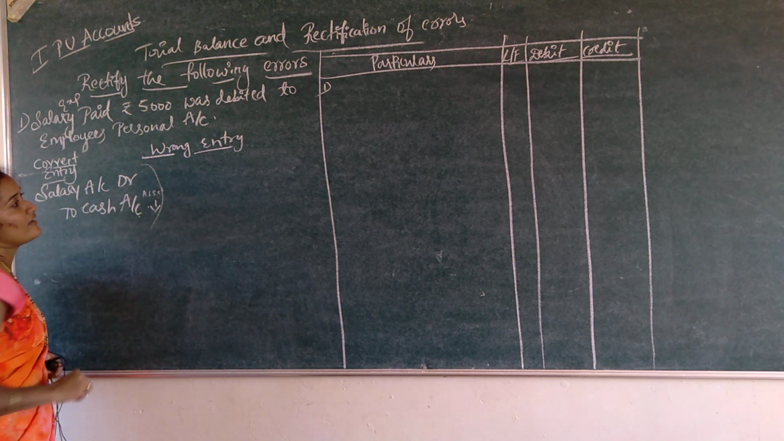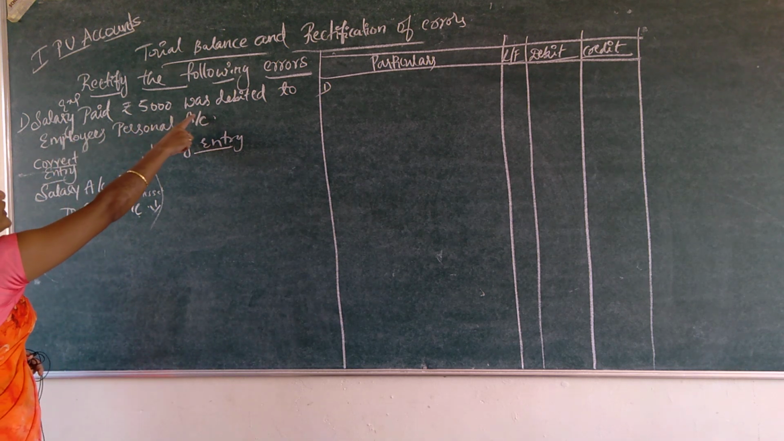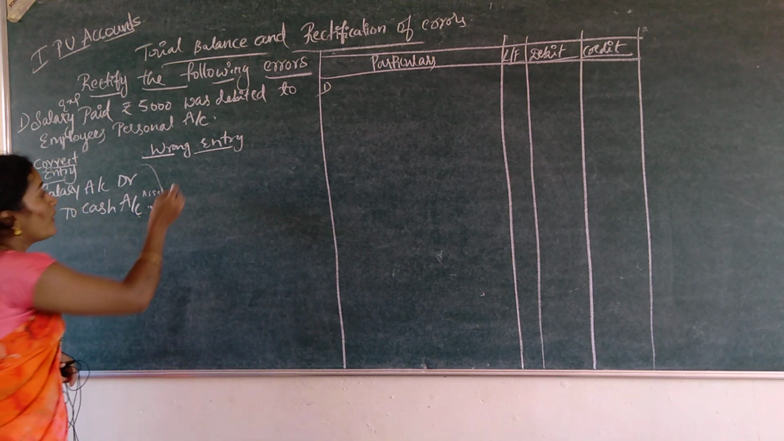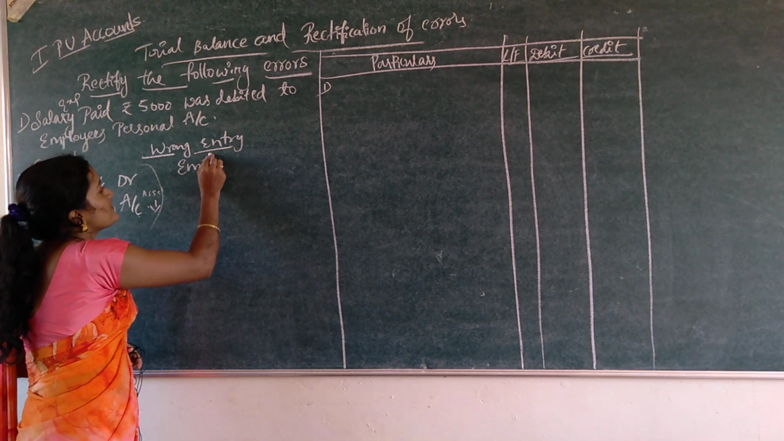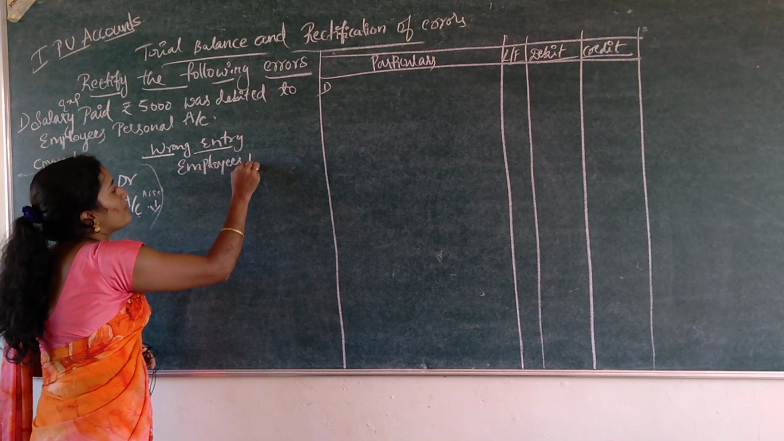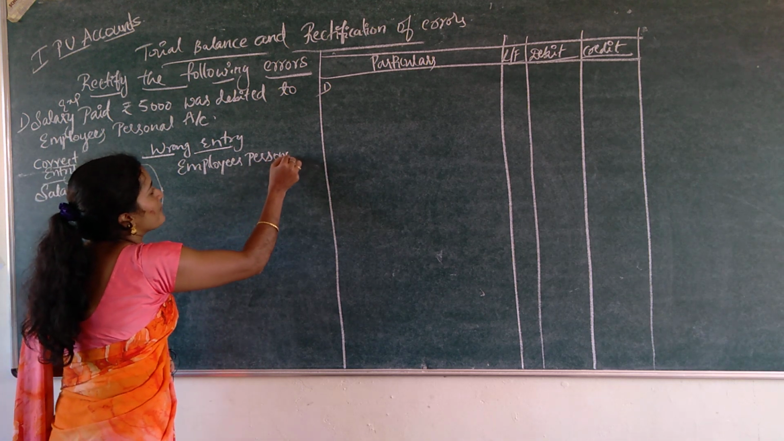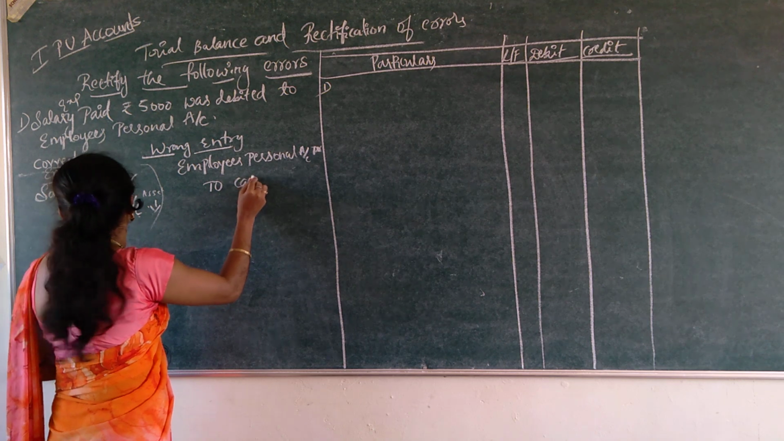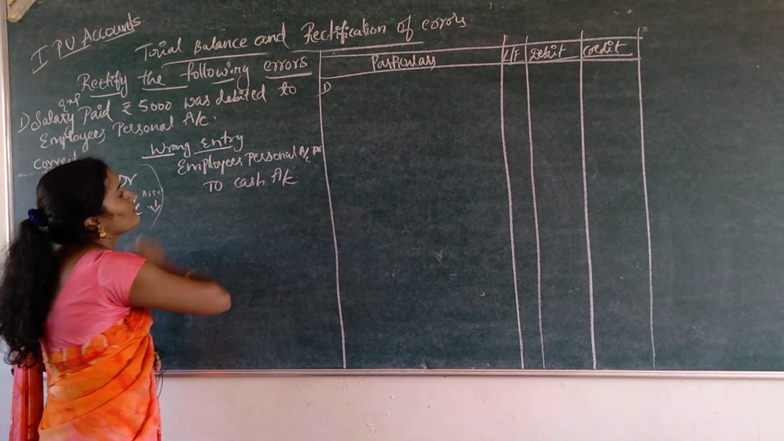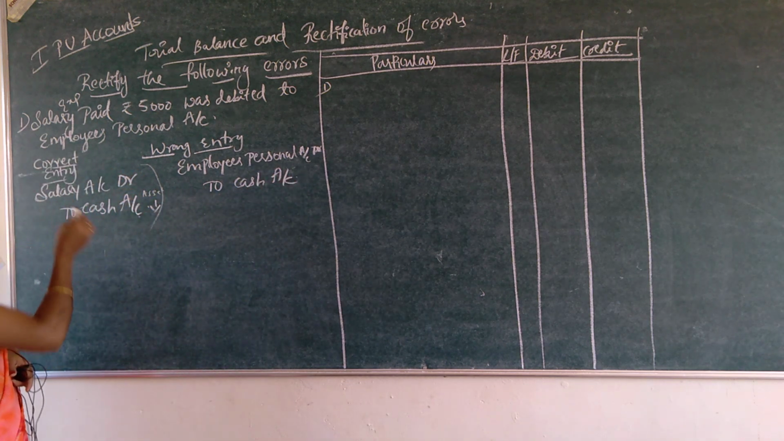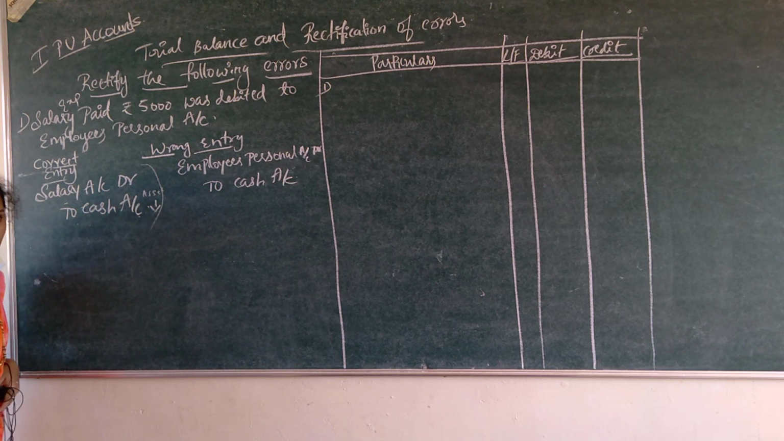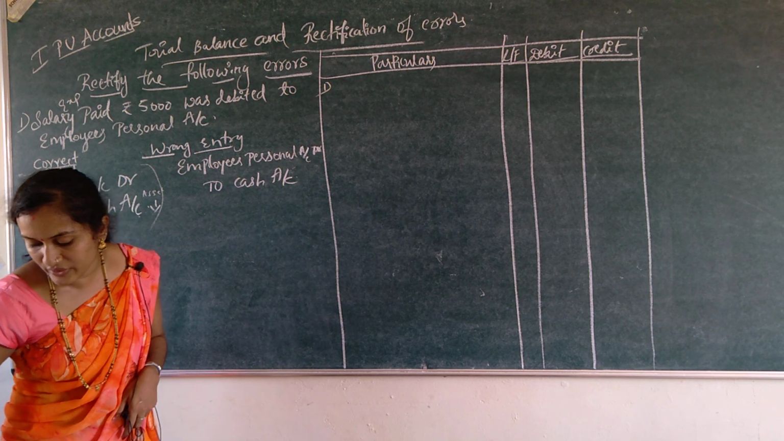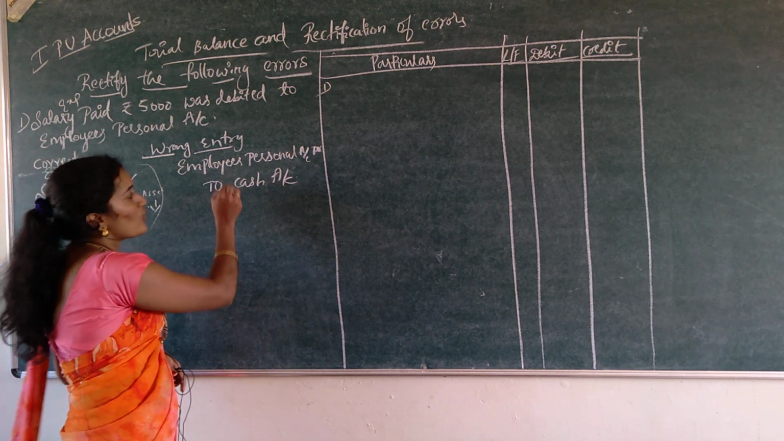And what is the wrong entry? See, the wrong entry is: salary paid was debited to employee's personal account. So, employee's personal account debtor to cash account. So, this is the wrong entry. The actual entry is salary account debtor to cash account, but it was wrongly recorded as employee's personal account debtor to cash account. This is the wrong entry.